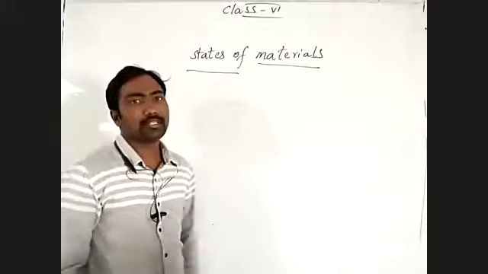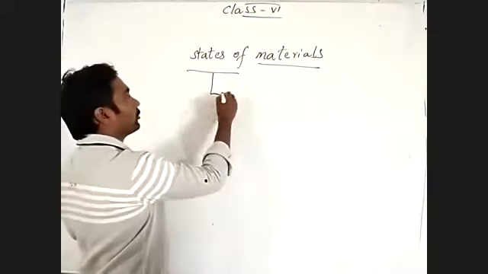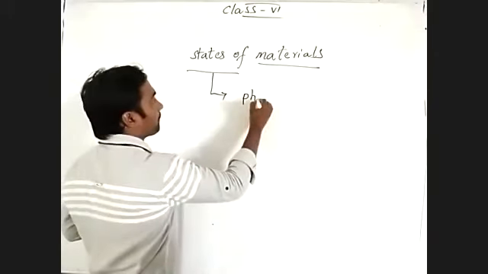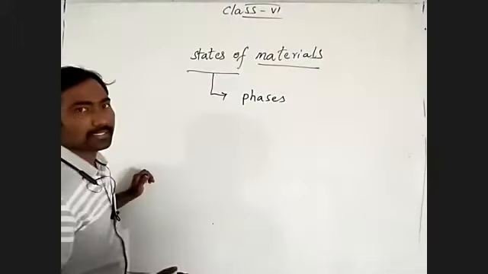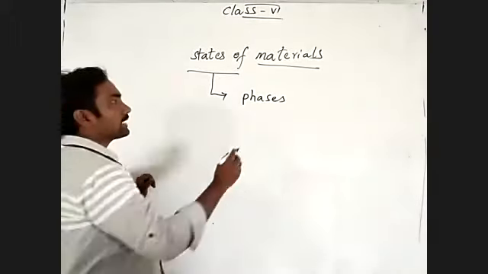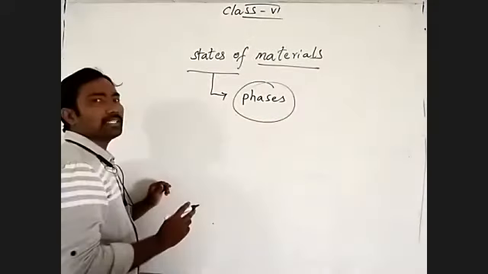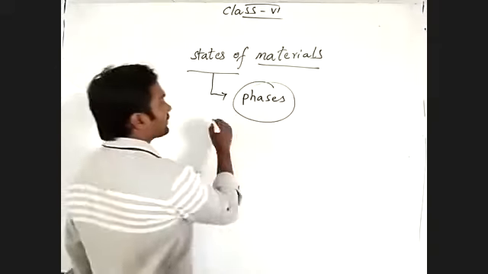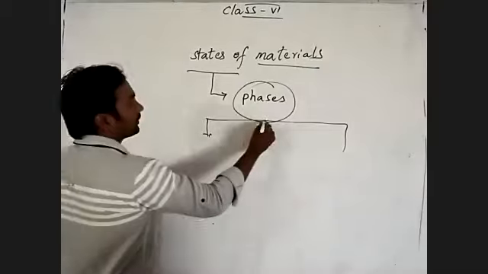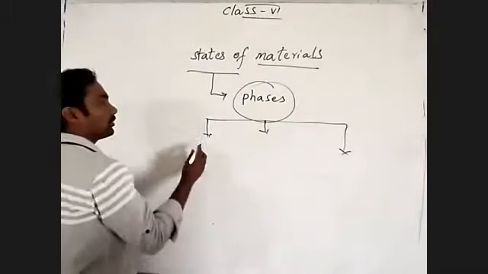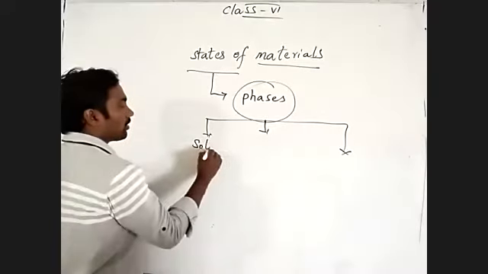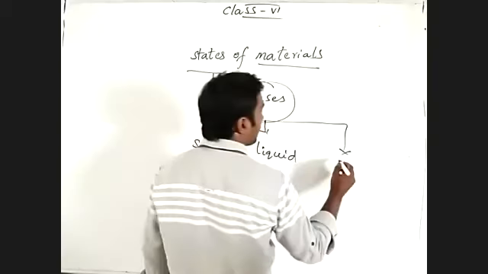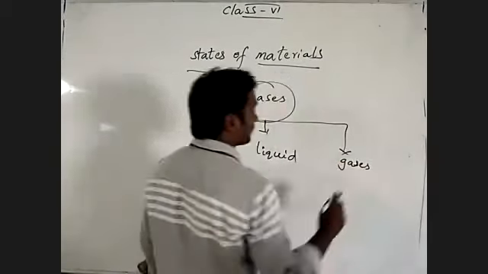States does not mean countries or locations. States means phases. Materials have different states, or phases. There are three types of phases, or states: one is the solid state, another is the liquid state, and then the gaseous state.